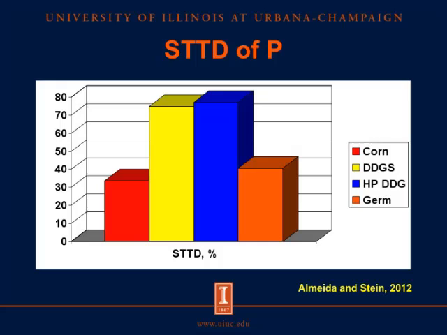plants. And we can see here that the digestibility of phosphorus in the two fermented products, DDGS and HP-DDG, is much greater than the digestibility of corn and corn germ, which were the two unfermented ingredients. So based on this, it appears that fermentation as such increases the digestibility of phosphorus in feed ingredients.